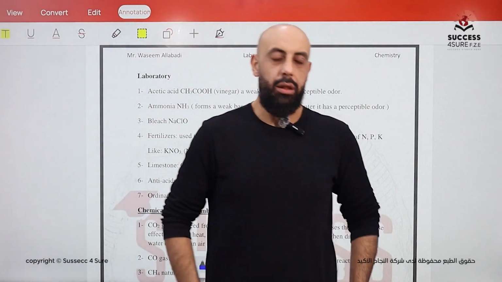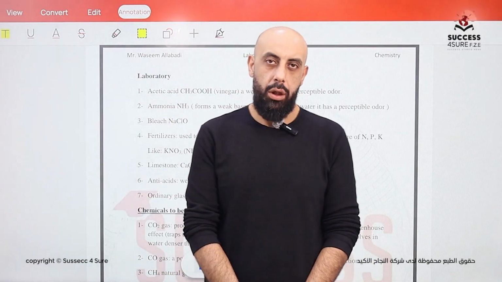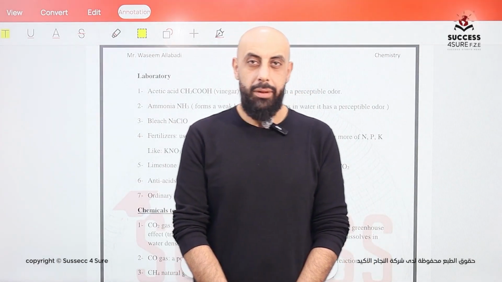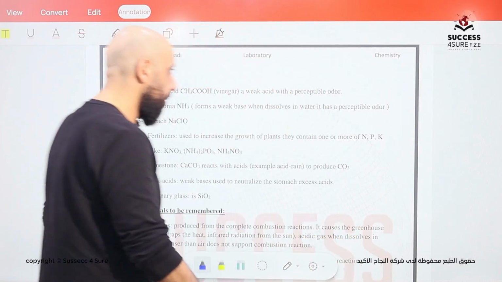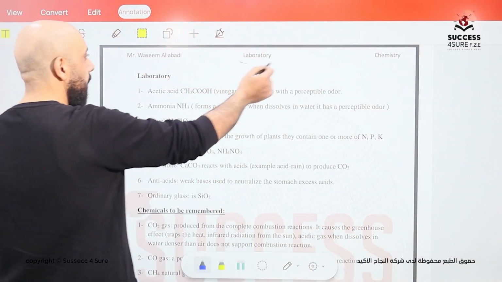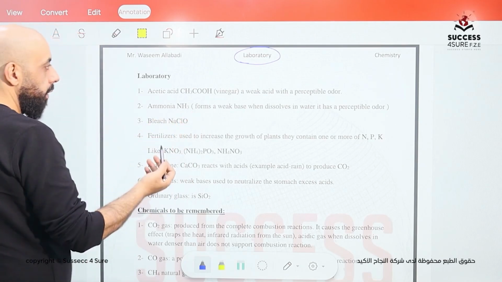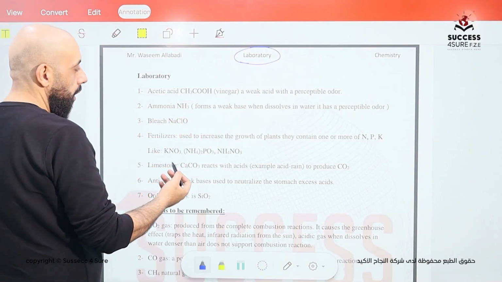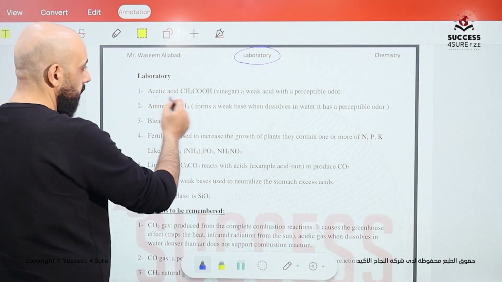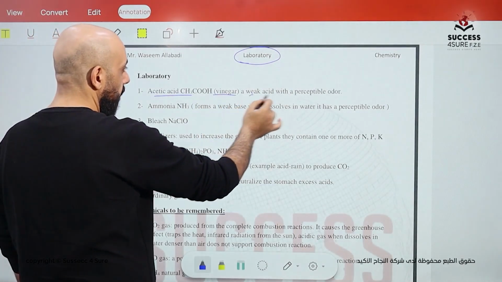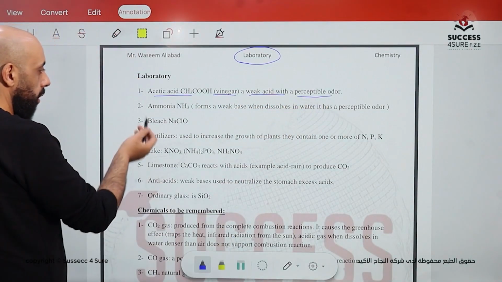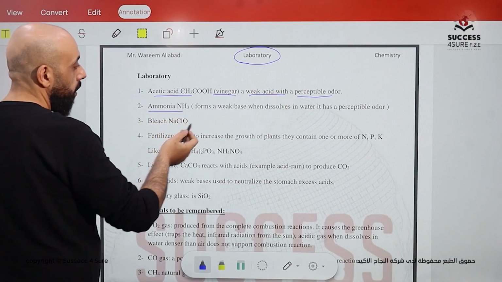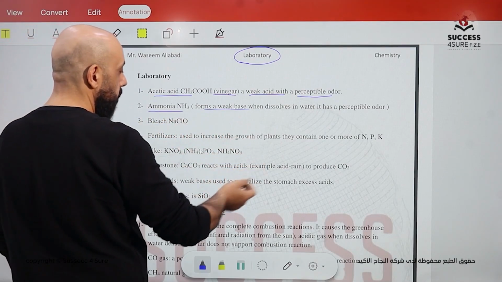Everyone. Today we're going to start our new chapter, which is called laboratory. Most of this chapter is memorization, so I'm going to check with you the important points. In the lab we talk about chemical materials like acetic acid, called vinegar, which is a weak acid and has a pungent odor. This one, maybe they're going to ask you about ammonia, which is a weak base, as you know.